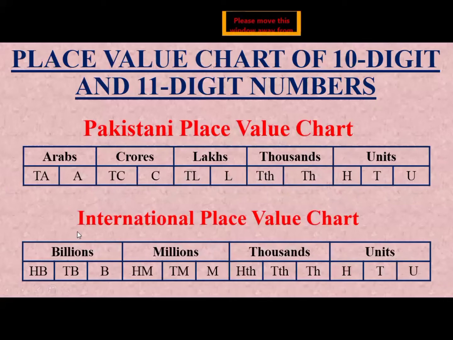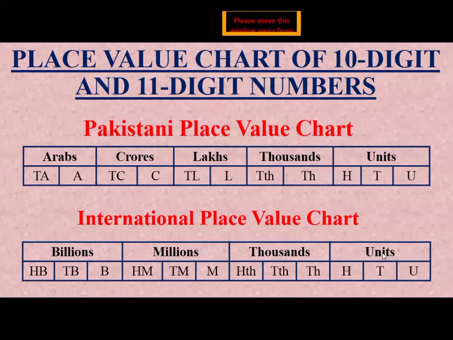Now we will learn what the international place value chart is. In the international place value chart, when we have 10-digit and 11-digit numbers, we start with the billion group. So when we have 10 and 11-digit numbers, we divide the digits into 4 groups.